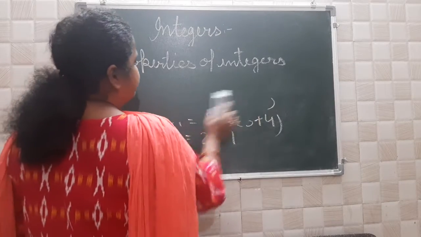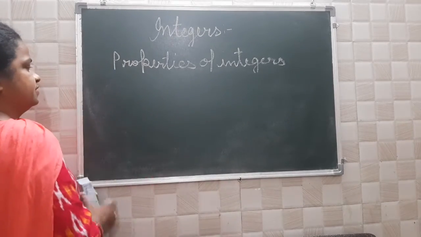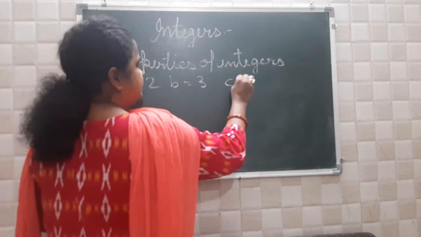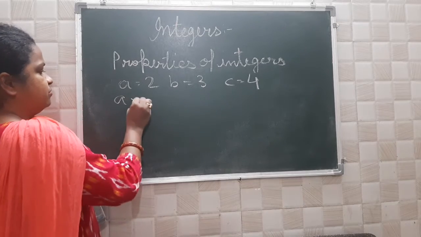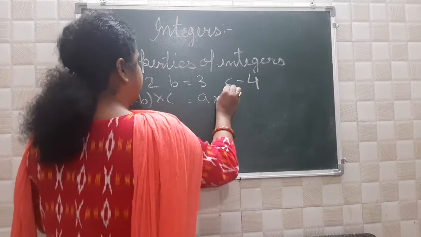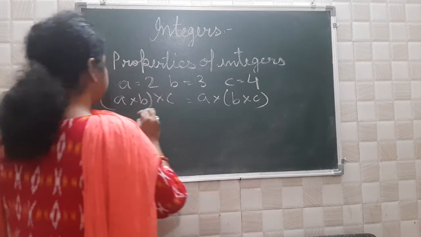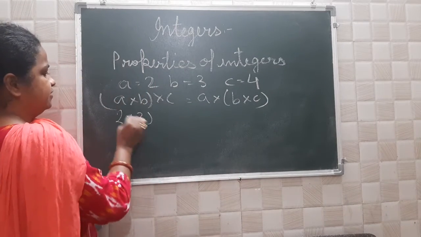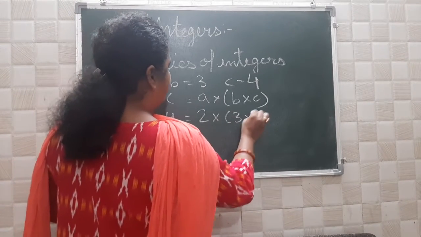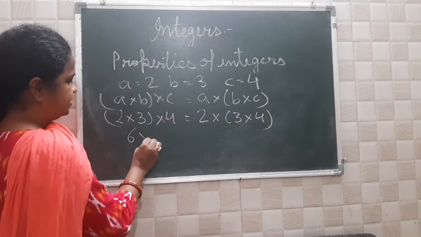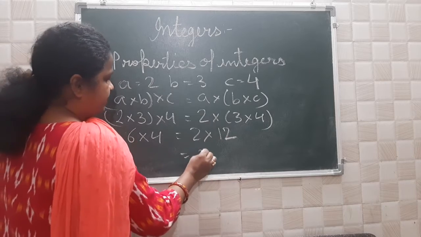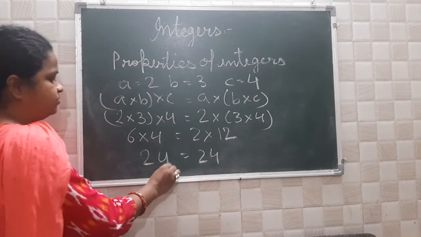Now see multiplication. A is equal to 2, B is equal to 3, C is equal to 4. A into (B into C) is equal to (A into B) into C. So 2 into (3 into 4) is equal to (2 into 3) into 4. 2 threes are 6 into 4, and this is 2 into 3 fours is 12. 24, and here also it is equal to 24.